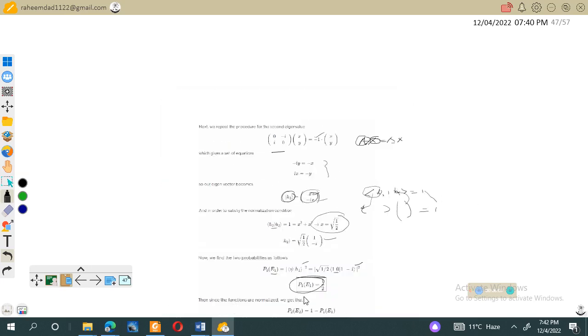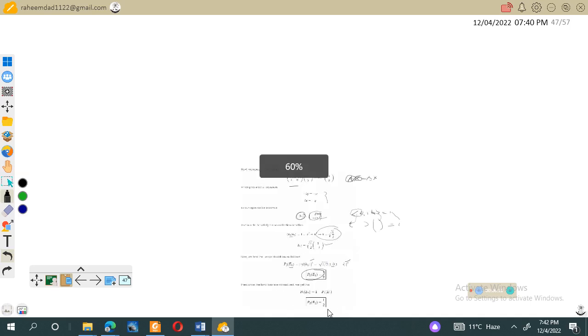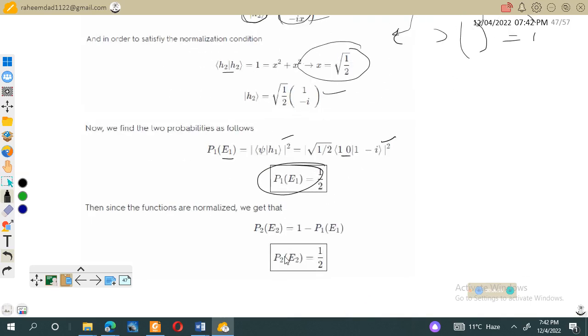Similarly, the probability for the second can be calculated, because total probability is equal to 1. So the total probability we can obtain by two methods. It is equal to 1 minus P1, because total probability is 1, so we have the probability P1 for energy E1.